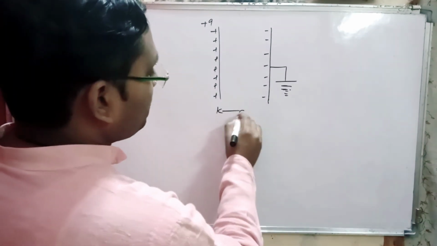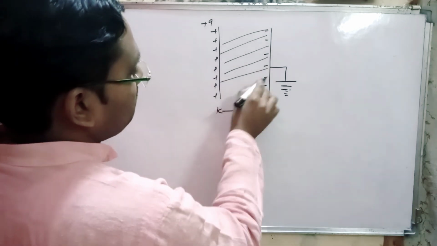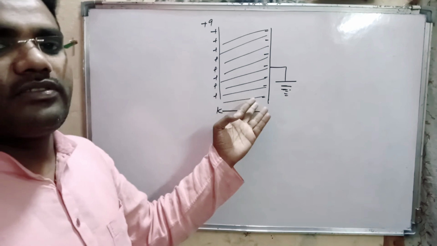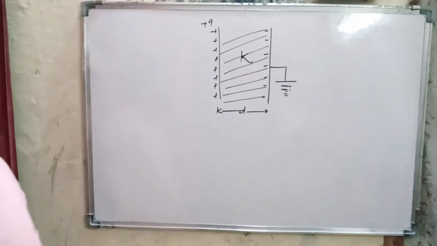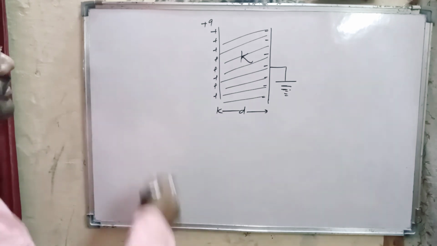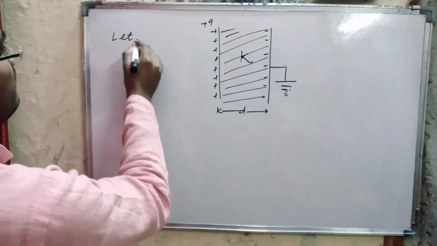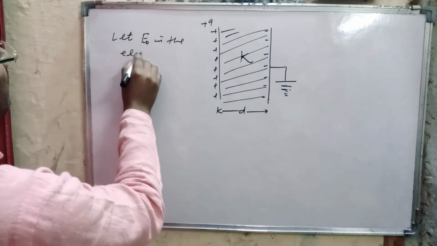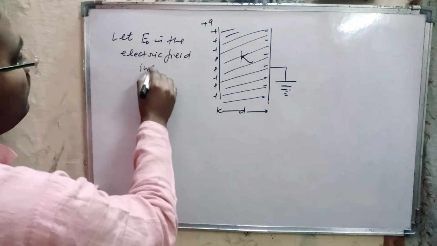Now this is the separation between the plates, and the total volume between the plates is filled by a dielectric of dielectric constant K. Let E naught be the electric field in vacuum.